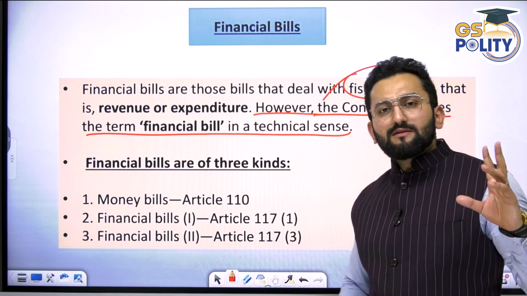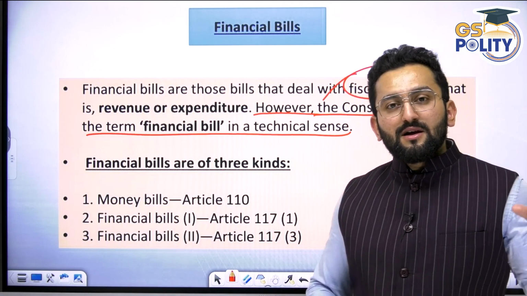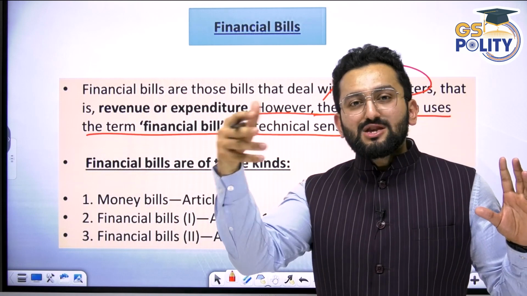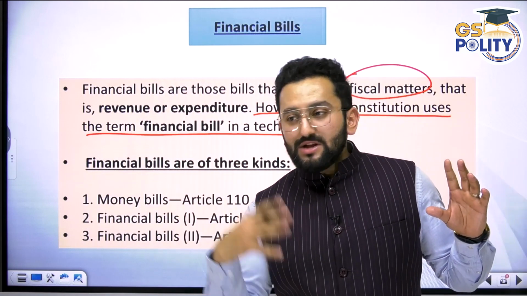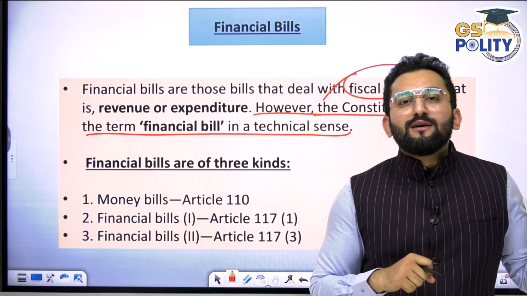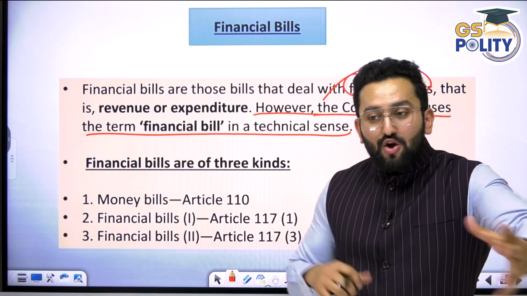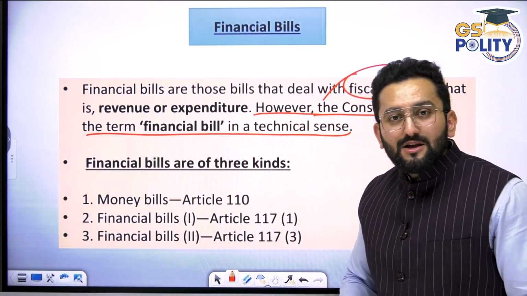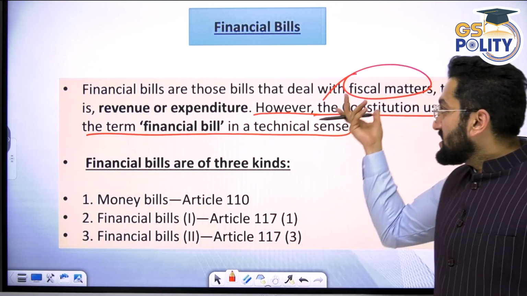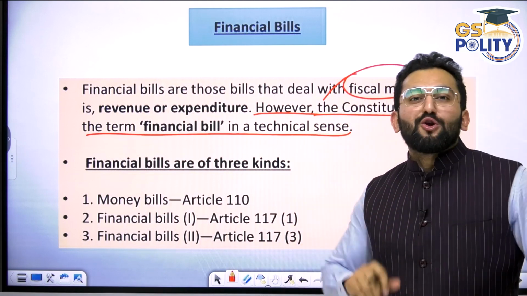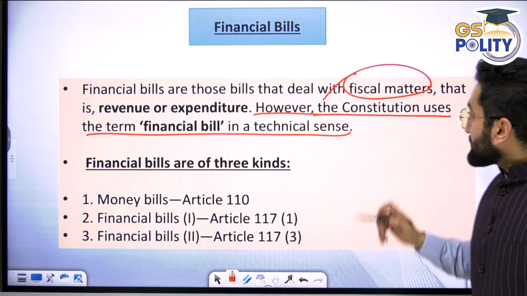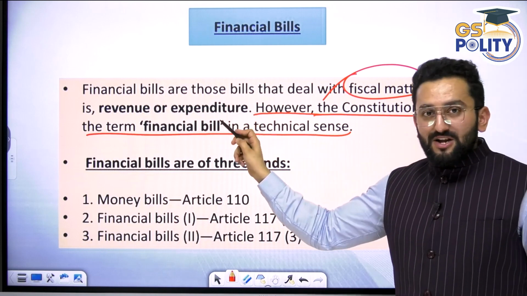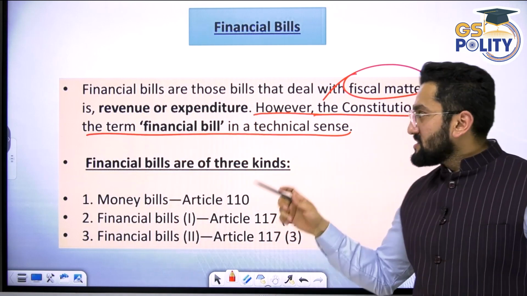Fiscal has two meanings, two components. One, what tax you want to impose so that you can earn revenue. And second, expenditure, where and how you have to spend this money. So tax policy and expenditure policy are part of fiscal policy, right? That is revenue or expenditure, revenue coming from tax, profits.